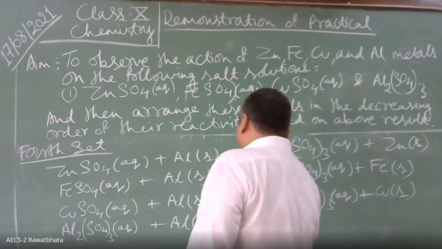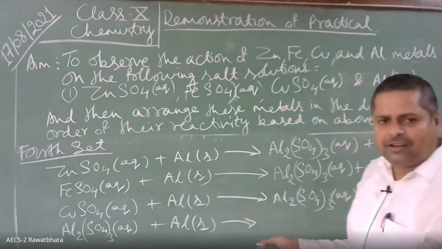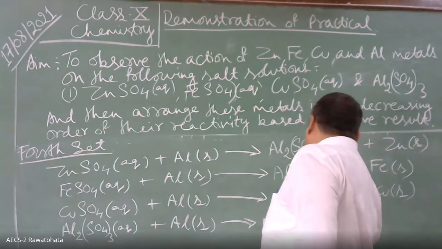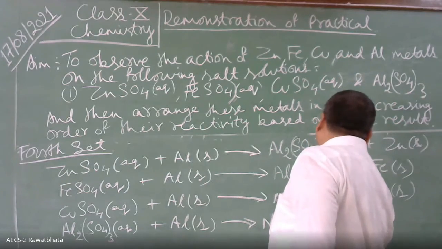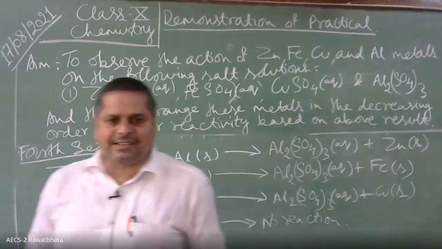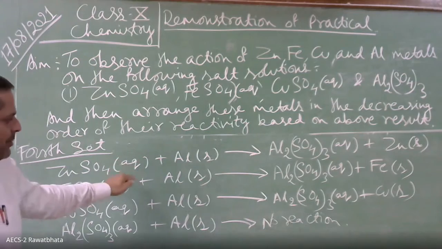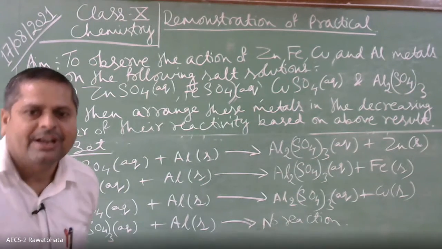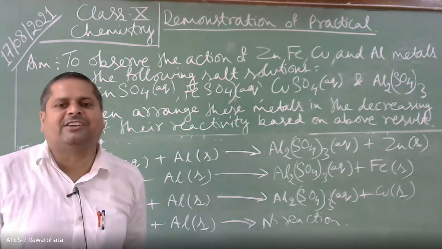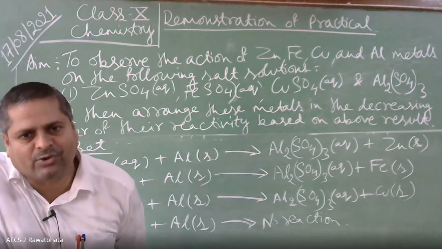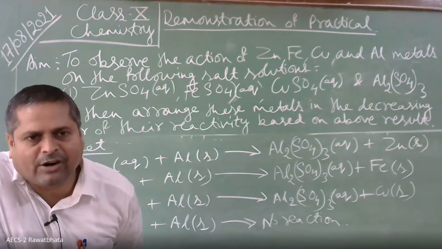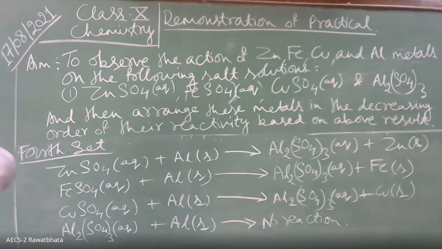And what about the fourth? Will there be any reaction taking place? No reaction. No change. Okay. So based on this, we can conclude that since aluminium can displace all the 3 metals from their respective salt solutions, aluminium is the most reactive metal among the 4 given metals. Do you all agree with this or not? Yes, sir. Please note down, everyone. Noted, sir.